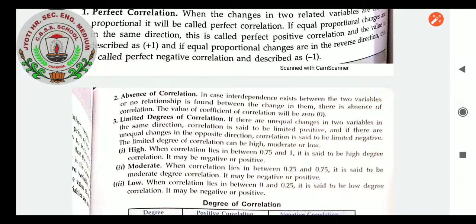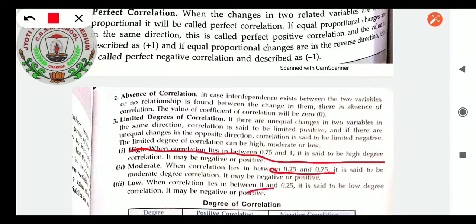Please make a tabular format in which you will write this. High, when correlation lies between 0.75 and 1. It states that correlation will never be more than 1. Moderate is between 0.25 and 0.75, and low is when it is below 0.25.